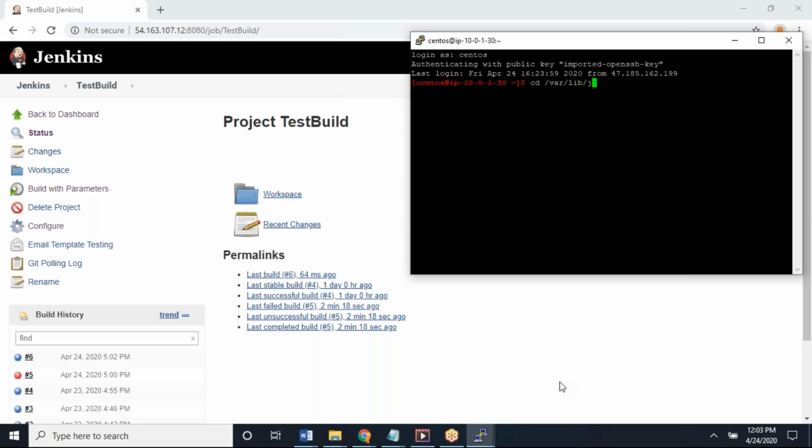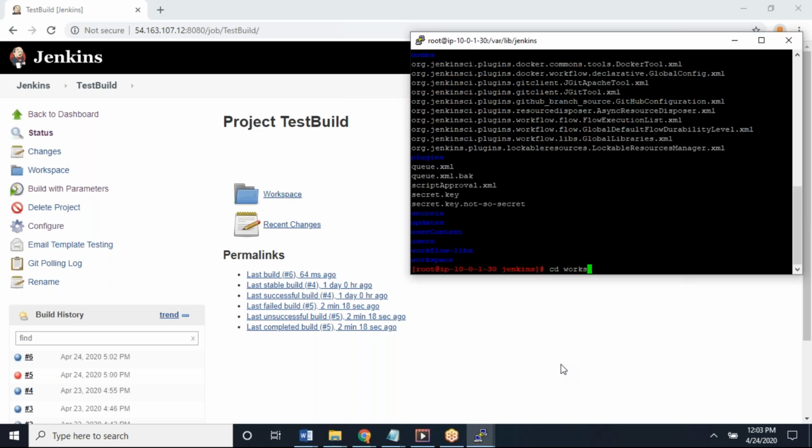cd /. So you are with the CentOS user. Switch to root or Jenkins user, then only you can see that. sudo -i. Then cd /var/lib/jenkins/workspace/your job name. What is your job name? Test build. Enter.